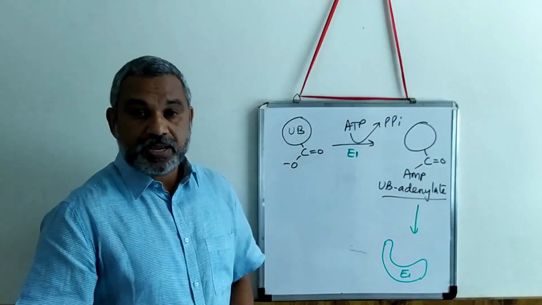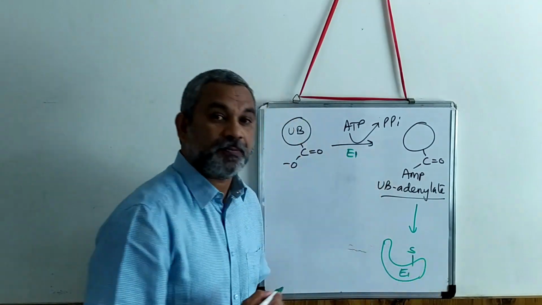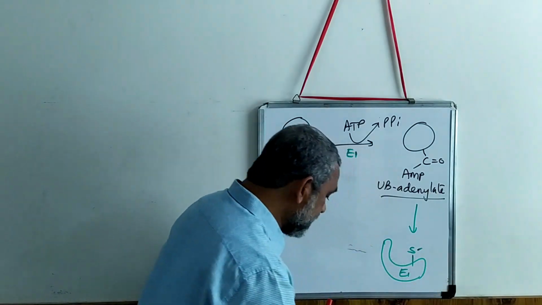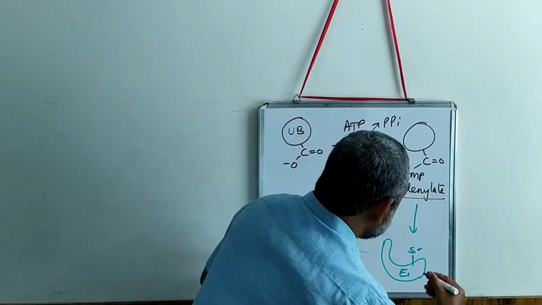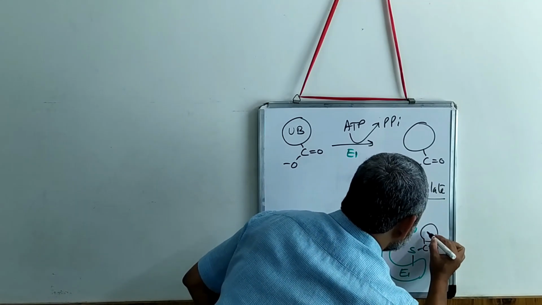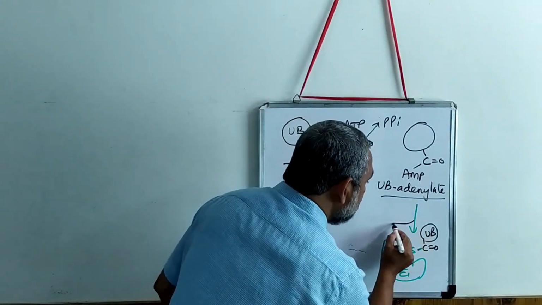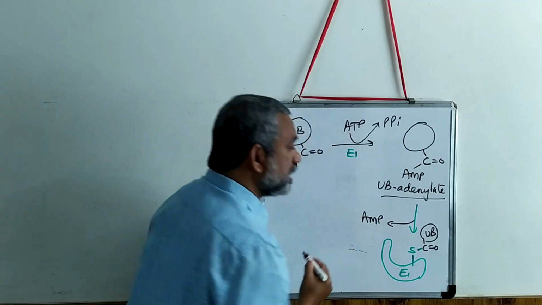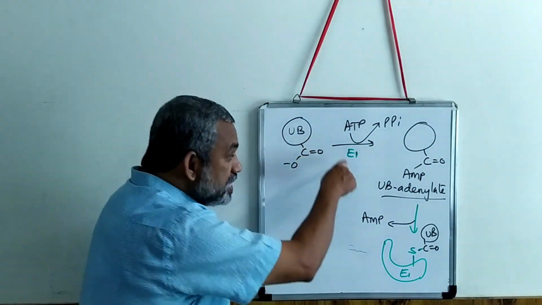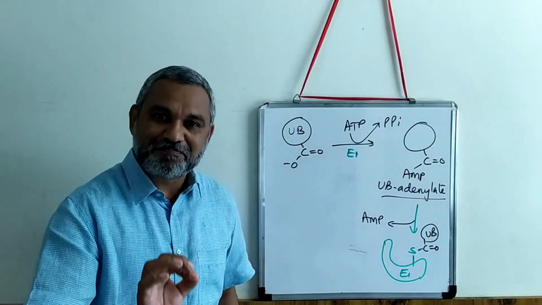In the E1, the ubiquitin is transferred to a cysteine residue, so you will see here the C double bond O, and this is the ubiquitin transferred to it. And the AMP molecule is removed. So internally it is transferred. All this is carried out by the first enzyme.